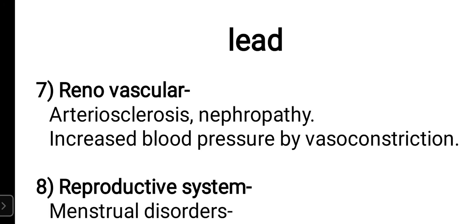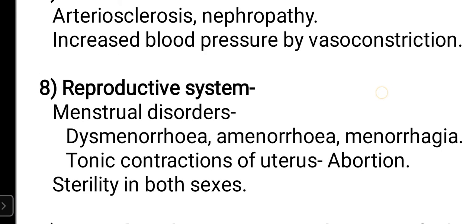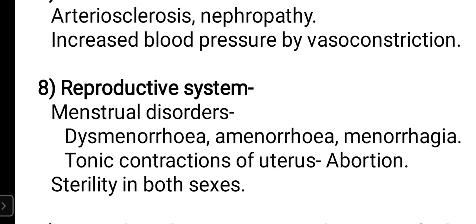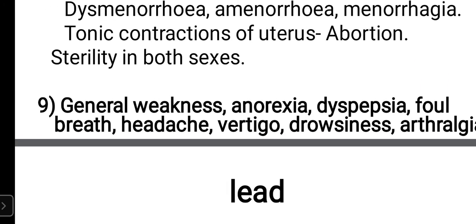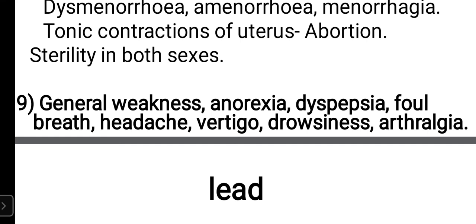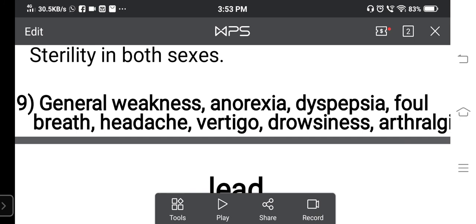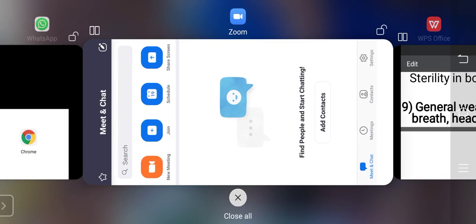Encephalopathy because of involvement of the higher centers. Renovascular, microcirculation in the kidney can be affected, damaging the function of the kidney. Reproductive system, violent spasm of the uterine muscles can cause abortion, and also the patient can have dysmenorrhea. And lastly, sterility in both sexes. The general features of chronic lead poisoning can be general weakness, anorexia, dyspepsia, foul breath, headache, vertigo, drowsiness because of involvement of the higher centers. So this is all about chronic lead poisoning.